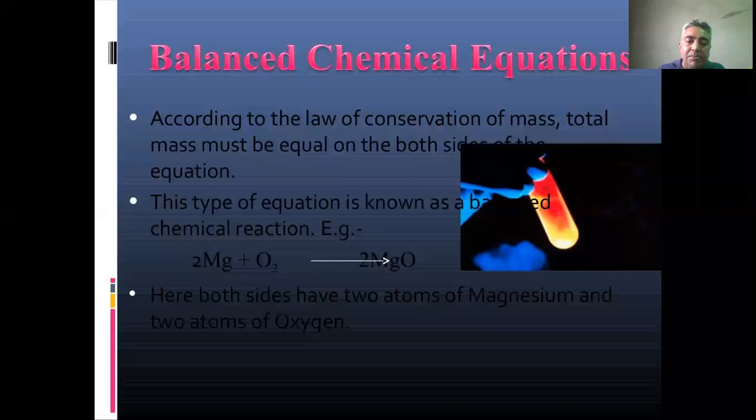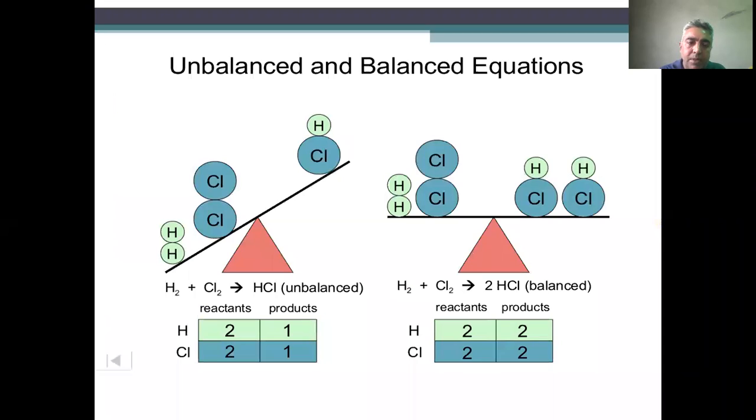Two magnesium atoms, and in the product also 2 magnesium oxide are written. Here both sides have 2 atoms of magnesium and 2 atoms of oxygen. So it is a balanced chemical equation.